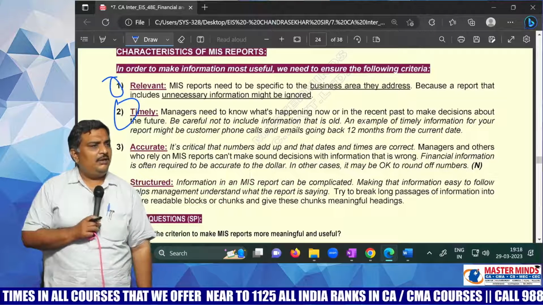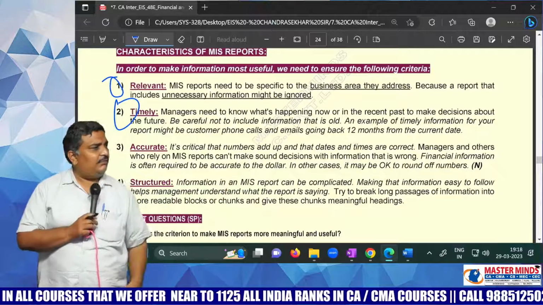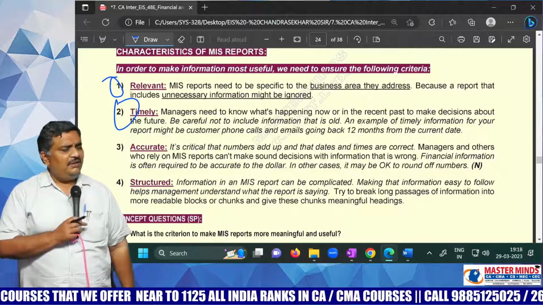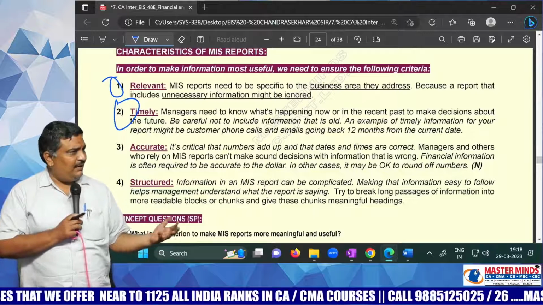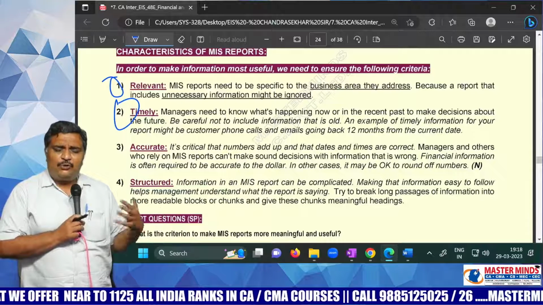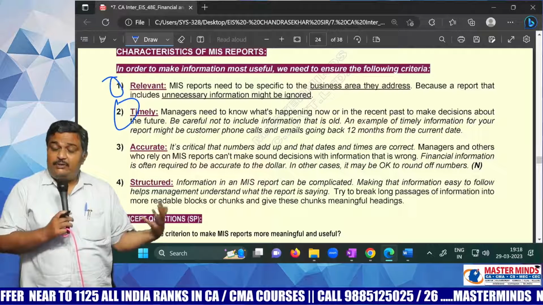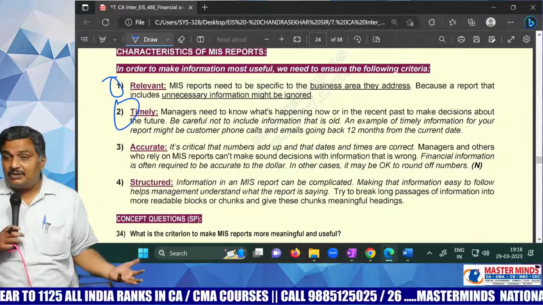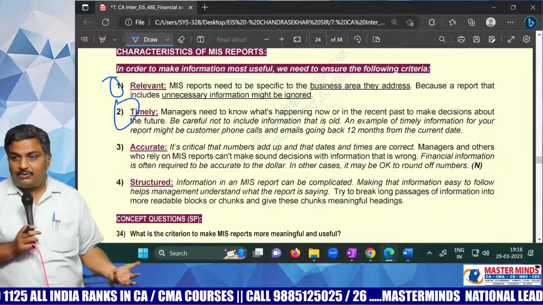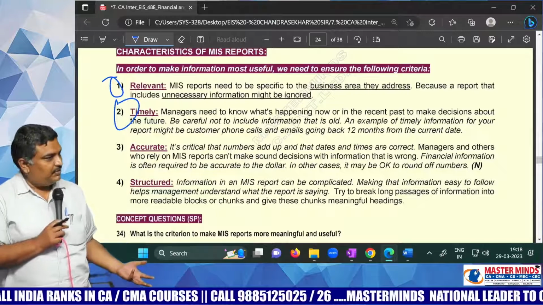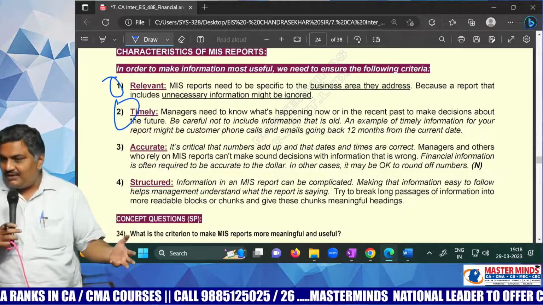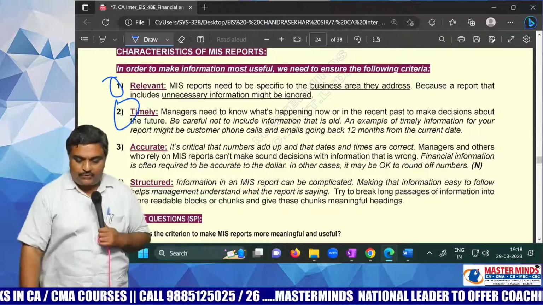Structured means I asked them to give the report, and they have given that report, and I even sent that report to the forensic departments and all, but they could not understand what is there in that report. In that way, they have given me the report. What can I do with that report? So it should be structured and neatly planned, so that I can make use of that report.